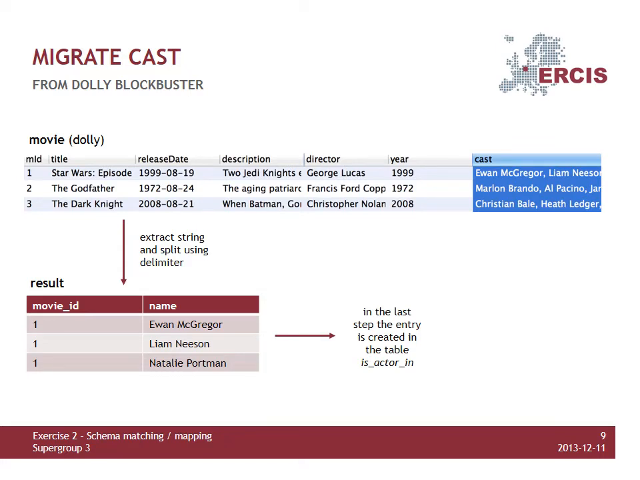Afterwards, we tried to find matching people in the person table. Therefore, we used the Levenshtein algorithm with a threshold of 2. If a person has no match, we need to create a new person. Then we can generate an entry in the isActorIn table to establish the correct relationship between the person and the movie.